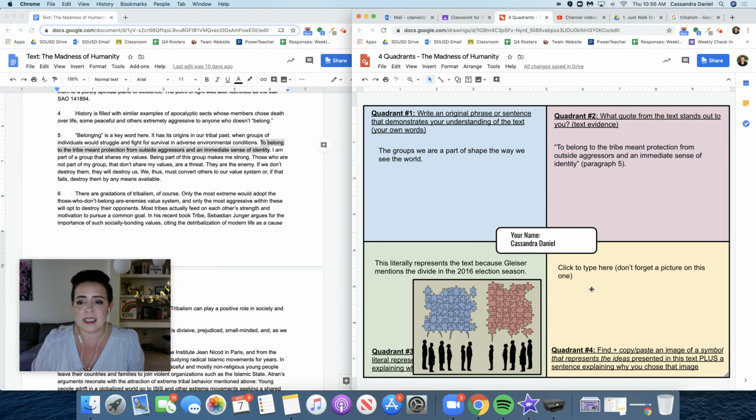I do want to see what you come up with for a symbolic representation of tribalism, but please do your best to come up with your own words, especially for quadrant 1, and especially for quadrant 3 and quadrant 4. I want to see what you come up with, okay?